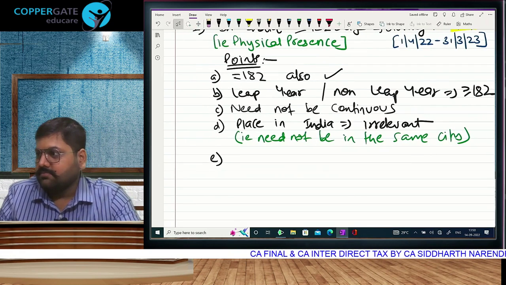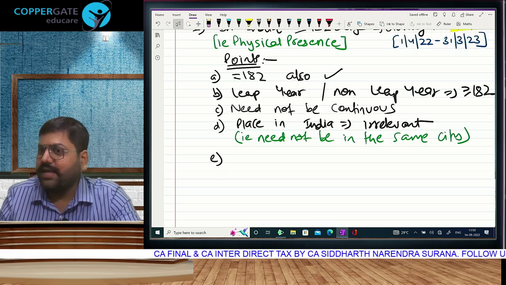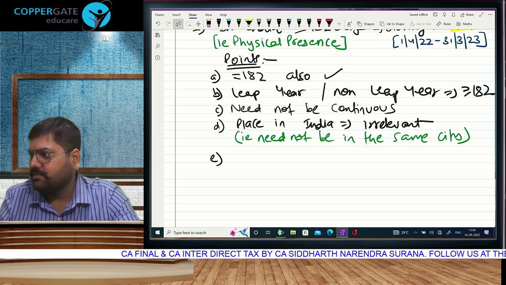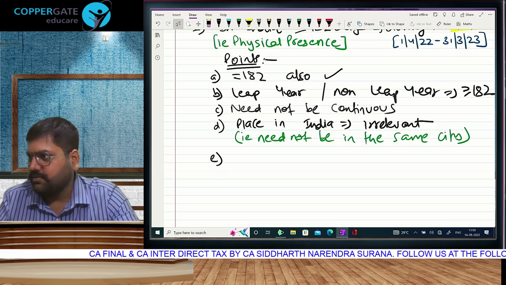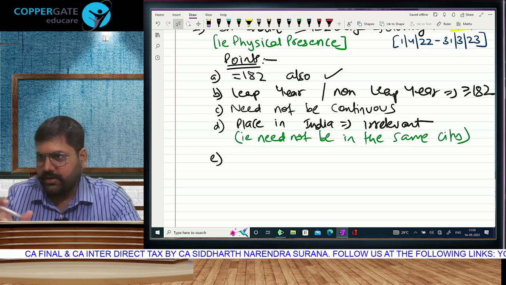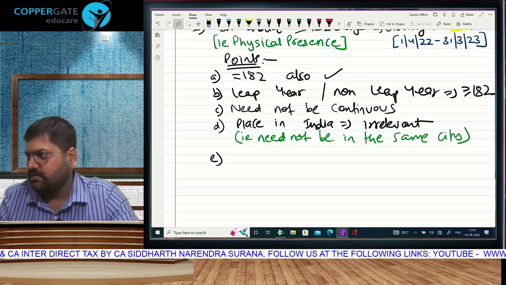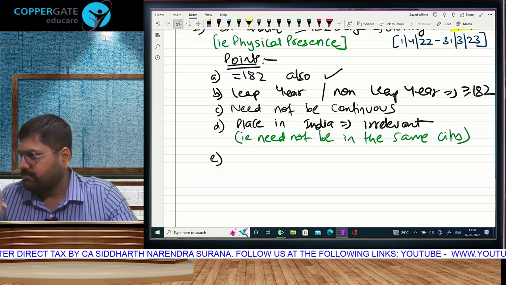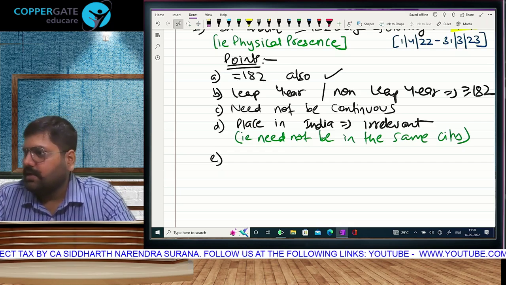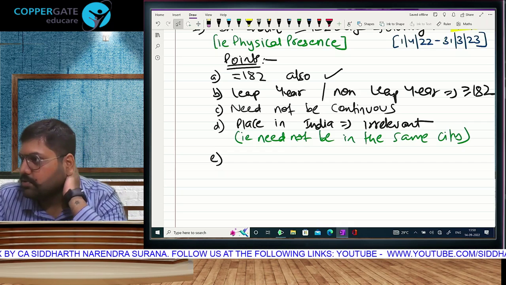World income tax will be paid at the assessment. So what is the question? Tax will always be paid in the assessment year. Income will be earned in the previous year. Previous year is over. Now we have entered the assessment year. Now we will calculate the total income, calculate the tax and pay. That's a principle that I have taught you.